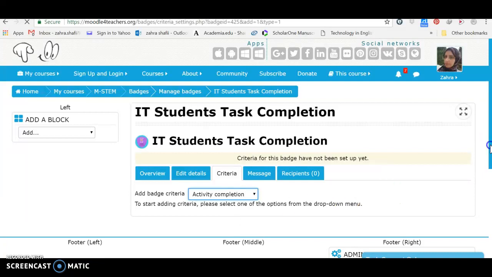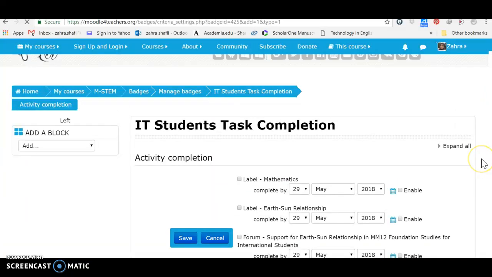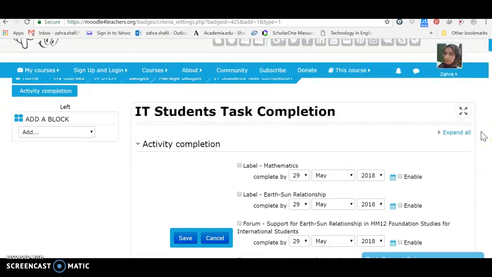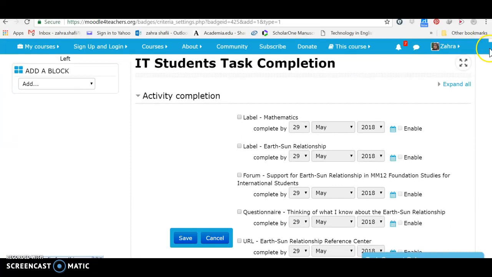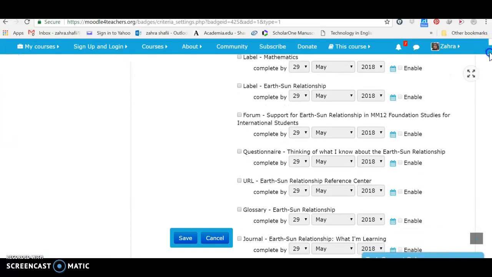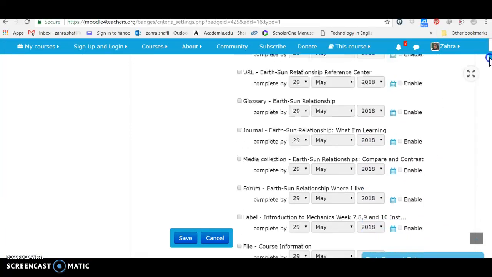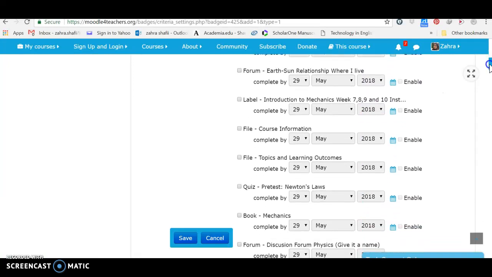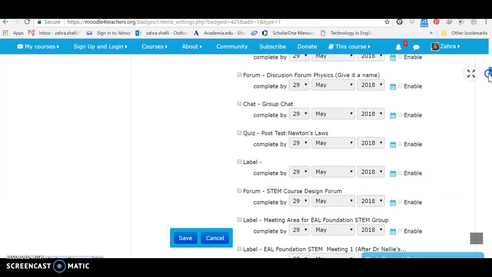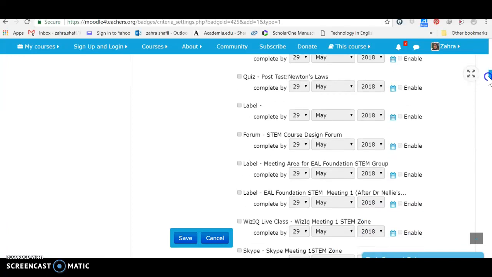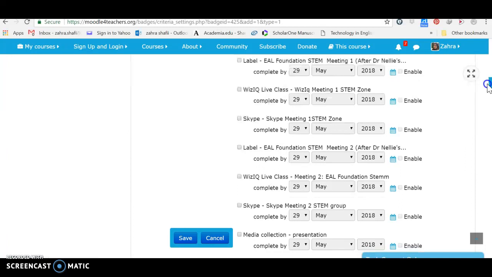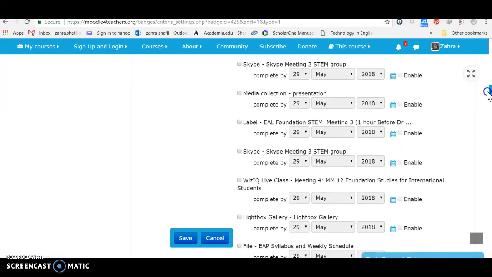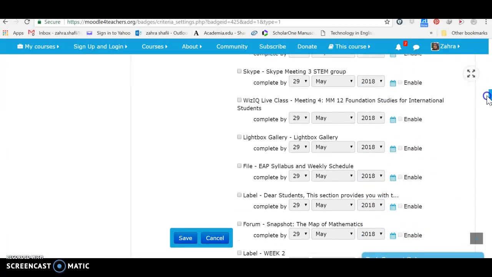So first I add this one, and then the activities are here. I should go for the part related to information technology. These are related to many other sections related to other parts, other courses.